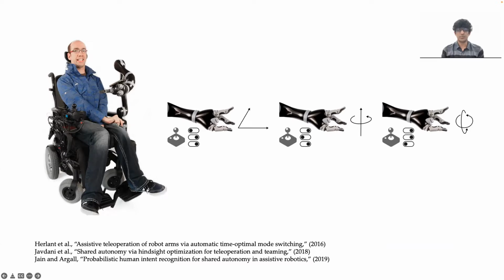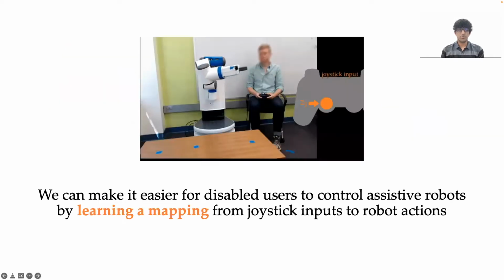How do you get the robot to do what you want using just a joystick? One naive approach is to have a fixed mapping from inputs to robot motions. For example, one axis of joystick can control the robot motion in one plane. But if the robot knows what task it has to perform, it can assist the human in coordinating the arm's motion by learning a mapping from joystick inputs to meaningful actions. As shown in the video, pressing right on the joystick makes the robot place an object on a shelf.